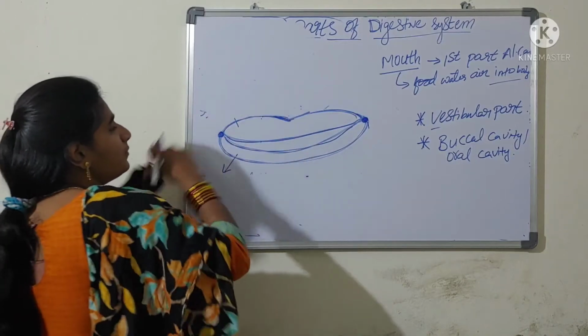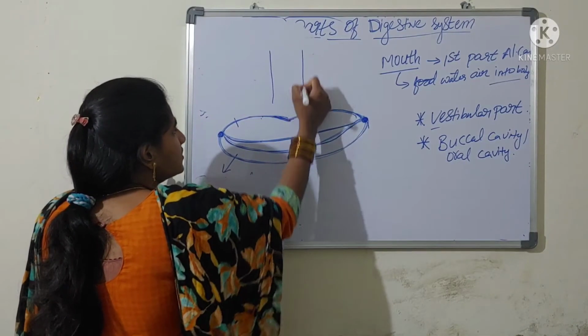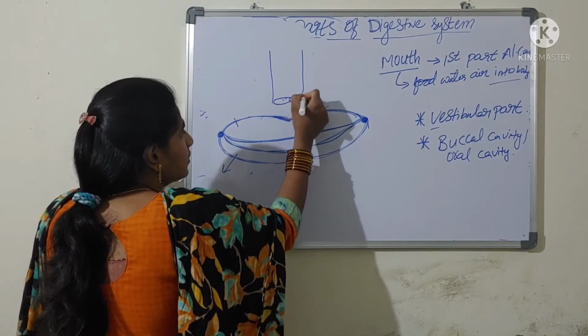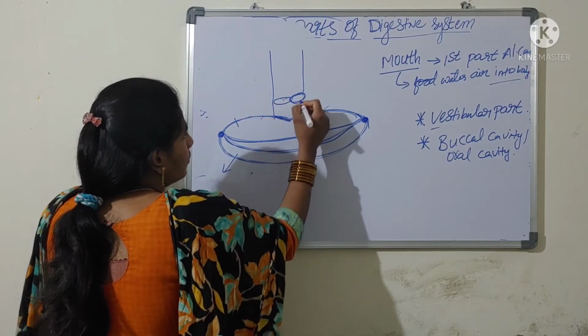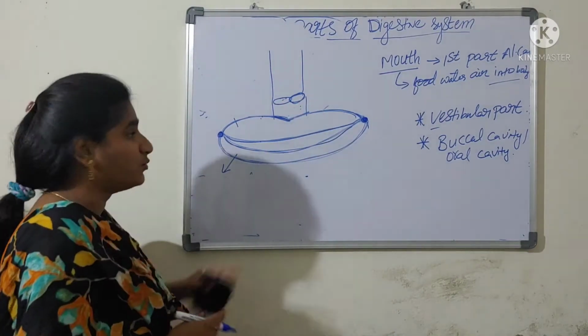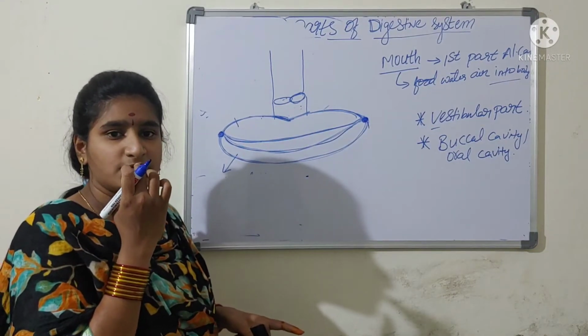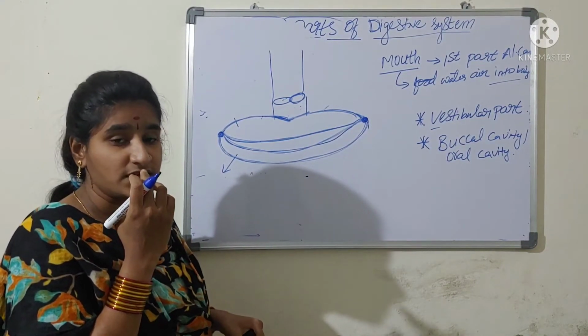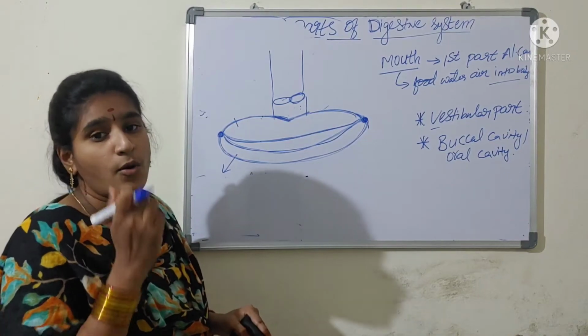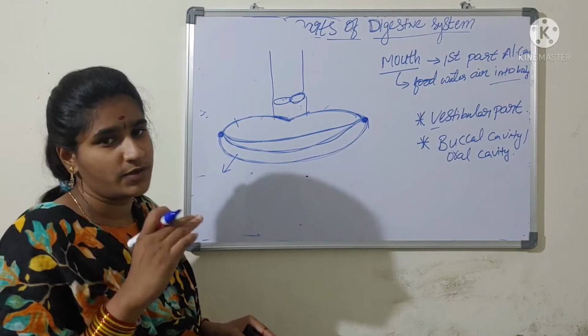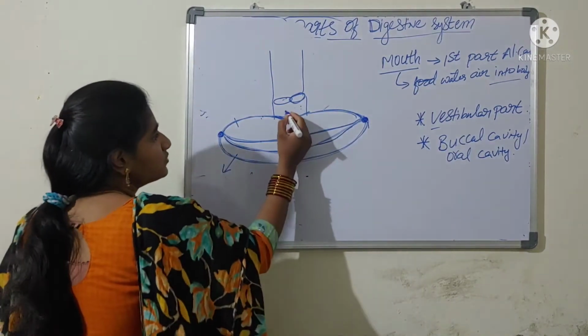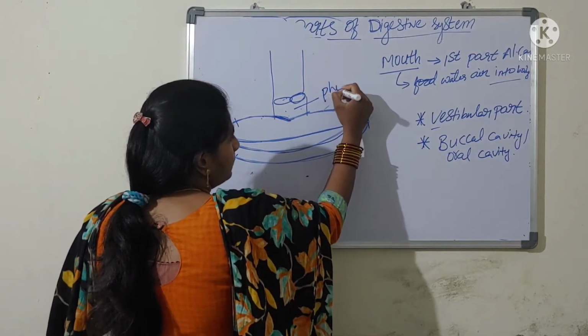Above this upper lip you can see the nose. Nostrils are present. The space that is present in between the Cupid's bow and the nostrils, here it is the Cupid's bow, the space between the Cupid's bow and the nose, here you will have some small space. This space we call the philtrum.